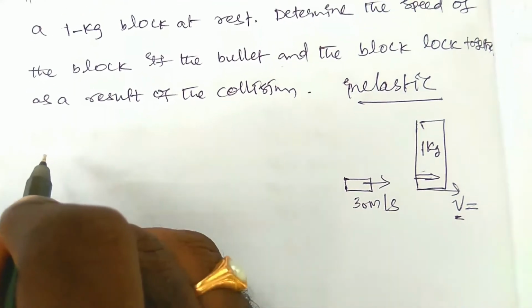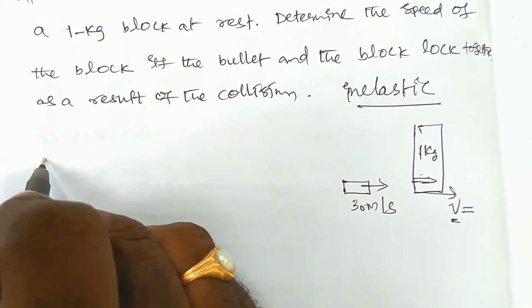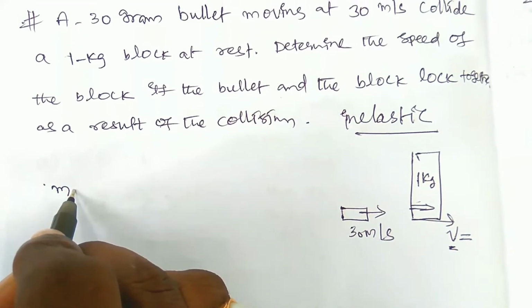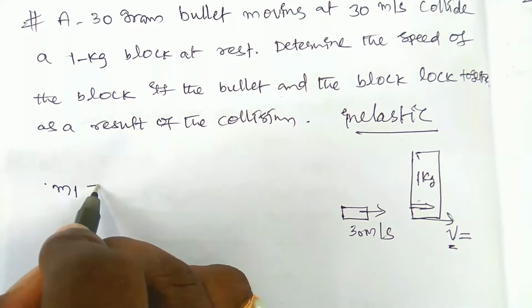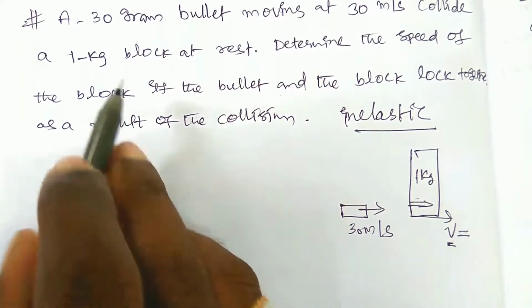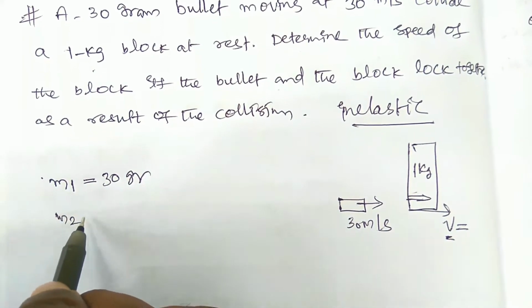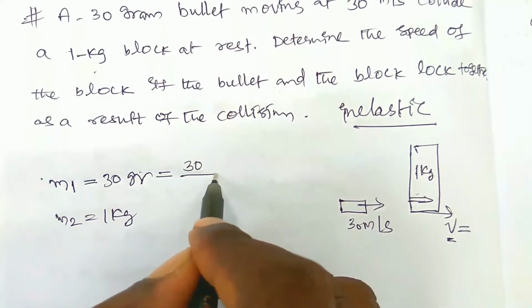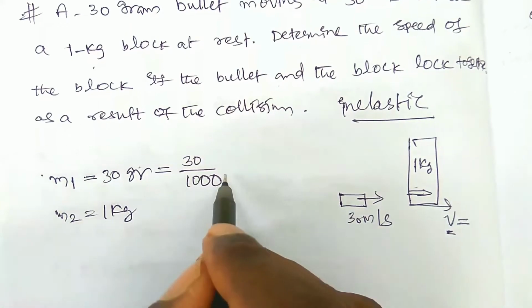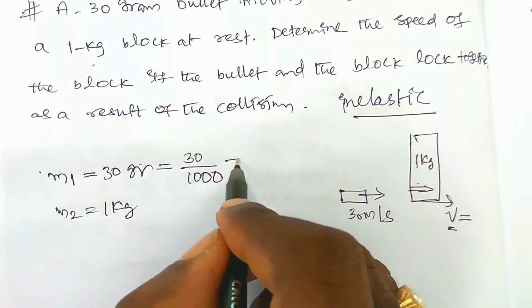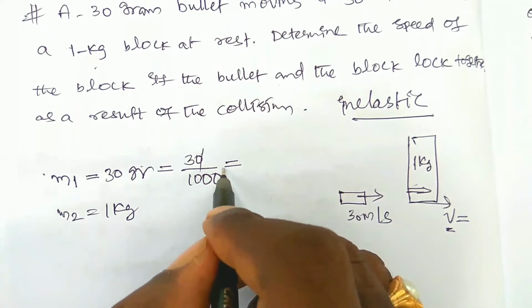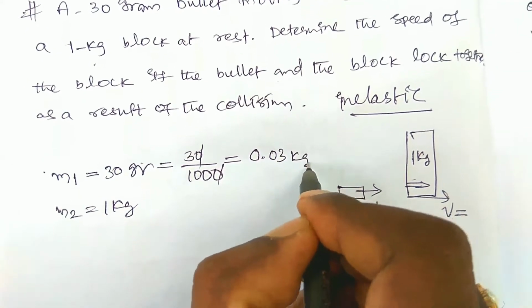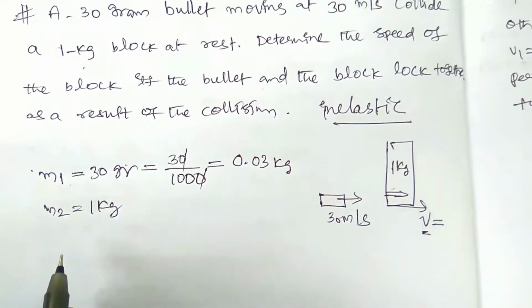So just simply write what is given to us. The mass of the bullet, that is m1, you can write 30 grams. m2 is equal to 1 kg. The gram should be converted into kg, that is 30 by 1000, because 1000 grams is 1 kilogram. Then the 0 and 0 cancel out, 3 by 100, it is nothing but 0.03 kg. So this is m1 and this is m2, right?